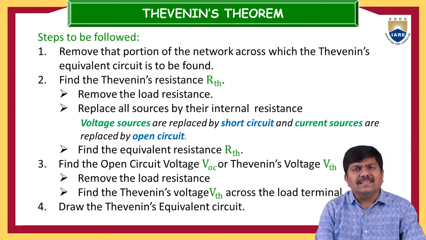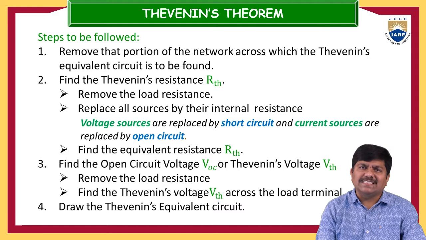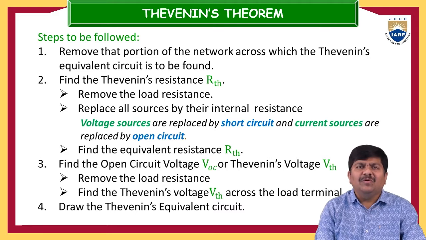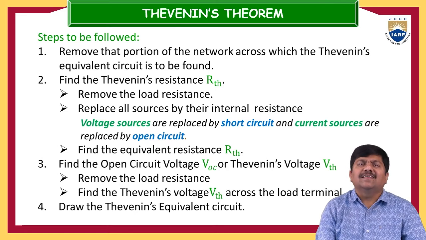That load resistance or those load terminals should not be disturbed. Without disturbing the load terminals or the load resistance, you have to slowly reduce the complexity of that electrical circuit by replacing the active sources with their equivalent resistance, short circuiting the voltage sources and open circuiting the current sources.